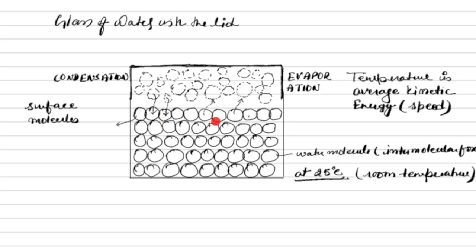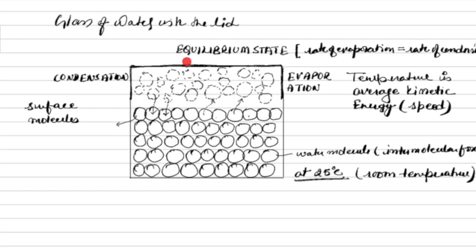Now, if you observe carefully, every second two molecules are evaporating and two molecules are condensing. So they are equal. Or we will say we have reached the equilibrium state. And this is not a static photo. This will go on happening. The evaporation will still continue, the condensation will also continue, but the rate is the same, right? So the equilibrium state, what is the definition? Rate of evaporation will be equal to rate of condensation.